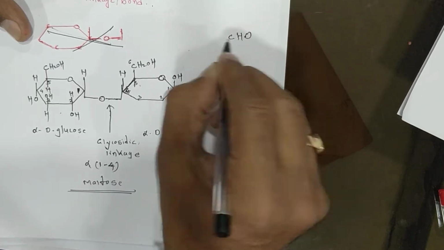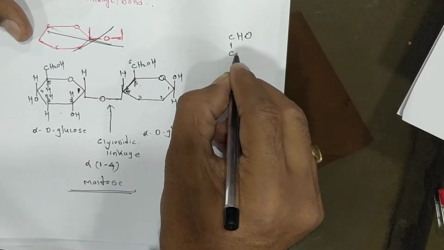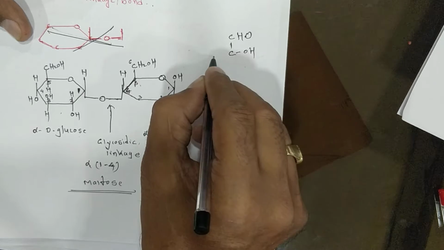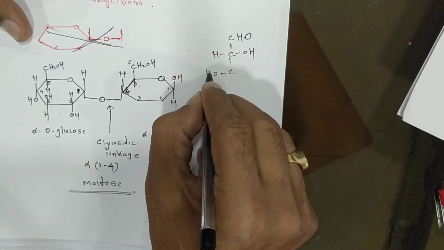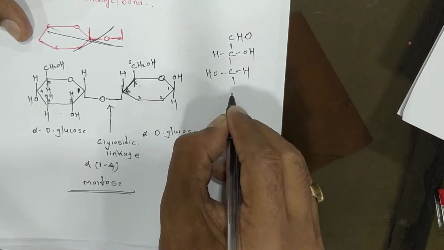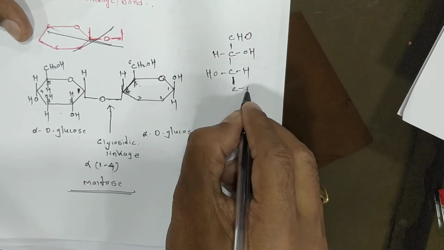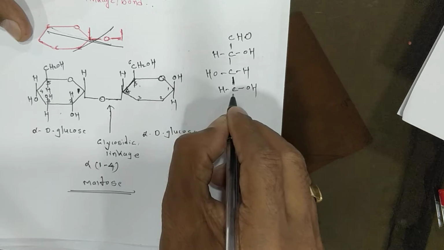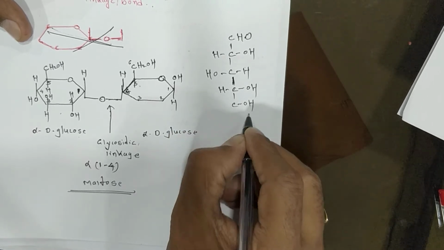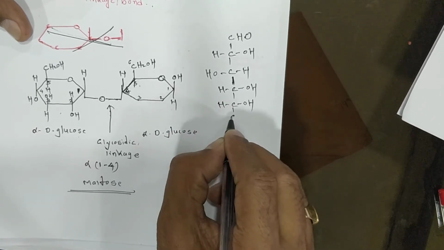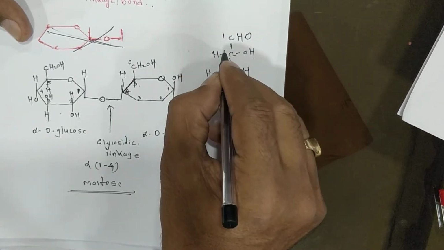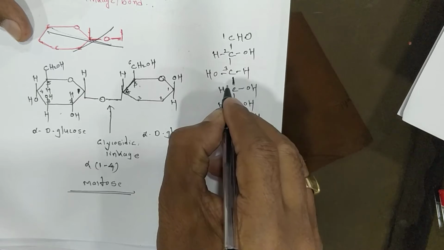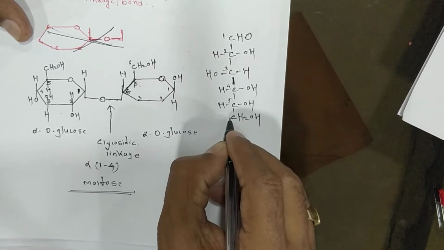CH2, C double bond H, COH, COH, H, COH, H, COH, H and CH2OH. Give the numbers 1, 2, 3, 4, 5, 6.